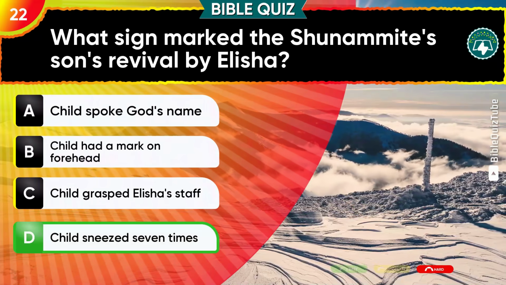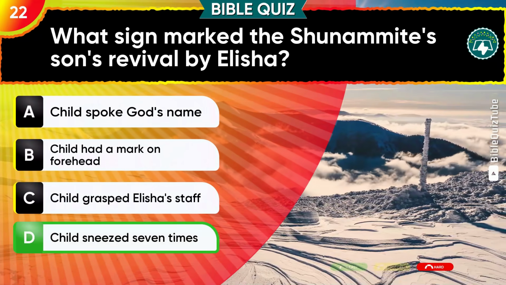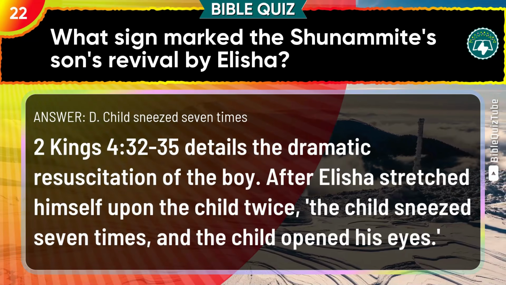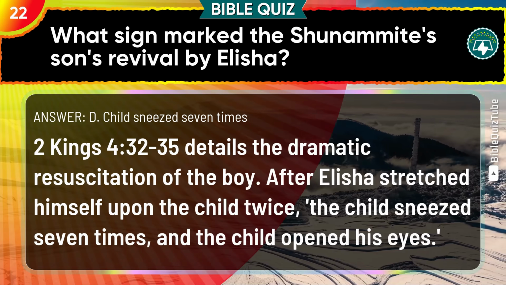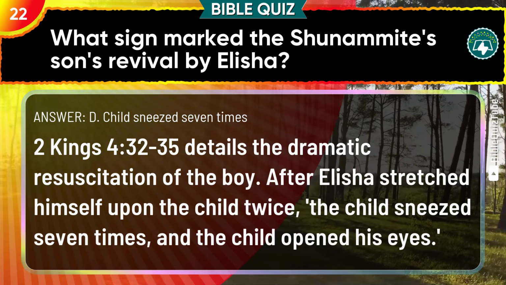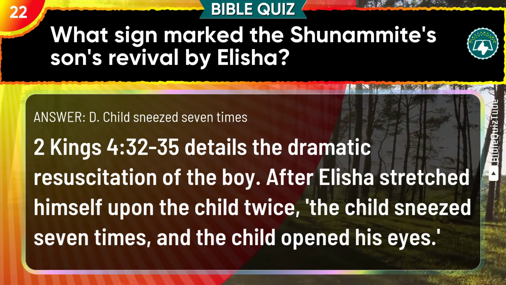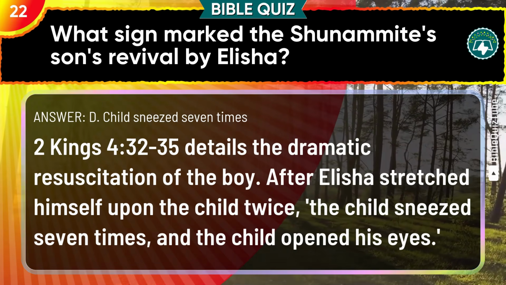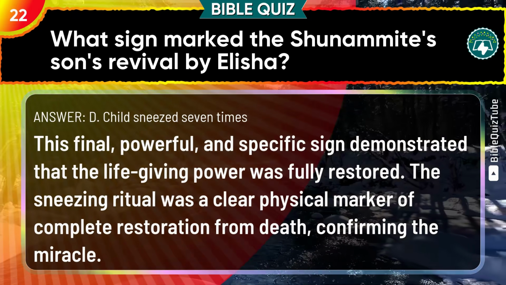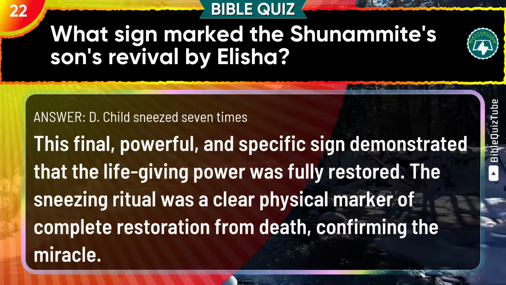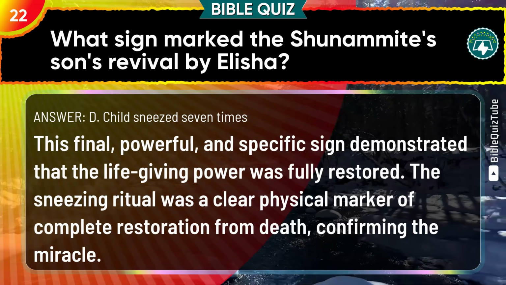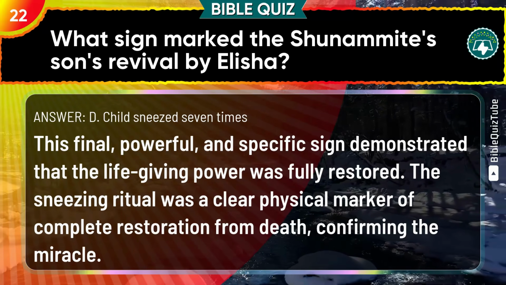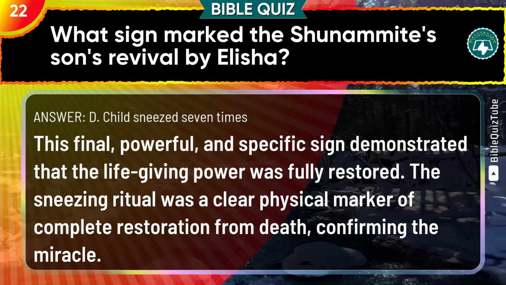D. Child sneezed 7 times is the correct answer. The explanation. 2 Kings chapter 4 verses 32 to 35 details the dramatic resuscitation of the boy. After Elisha stretched himself upon the child twice, the child sneezed 7 times and the child opened his eyes. This final, powerful and specific sign demonstrated that the life-giving power was fully restored. The sneezing ritual was a clear physical marker of complete restoration from death, confirming the miracle.